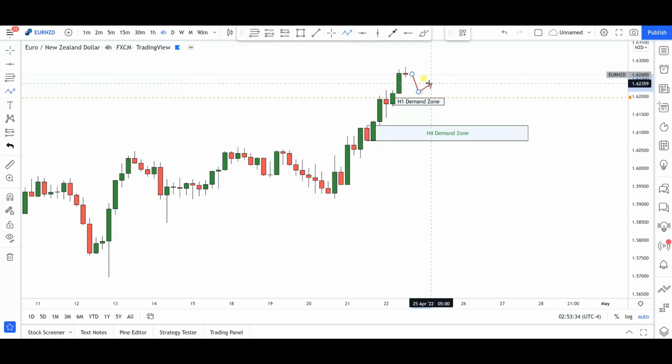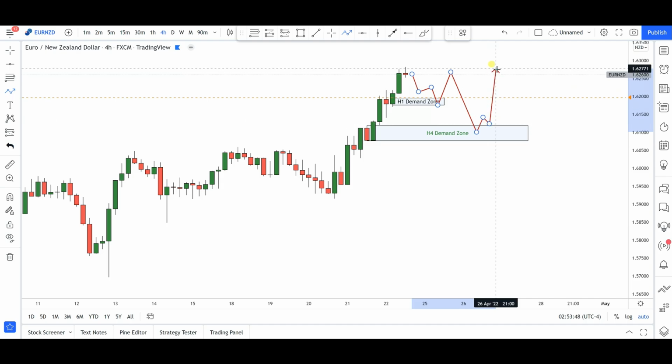If the markets give us a push to the downside, let's say deep into this particular demand zone area right around the 1.6100 institutional price level, anywhere from here, guys, if we get any reversals, any bounces, I'll be looking for an opportunity to go long for further continuations to the upside, at least for a possible retest of this previous swing high area.